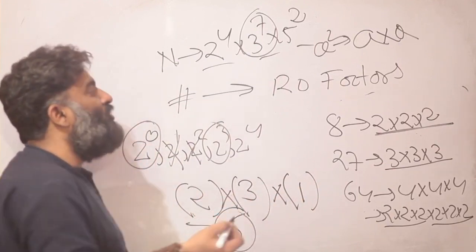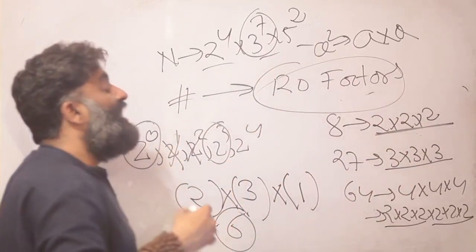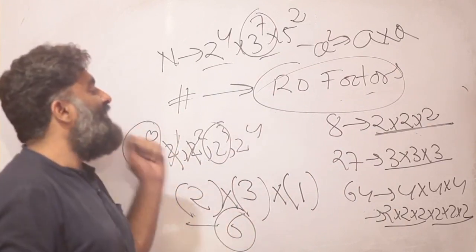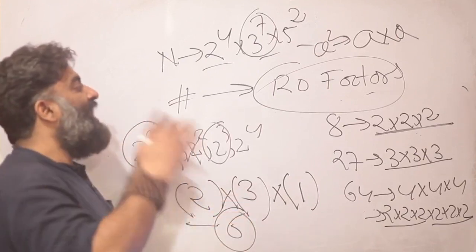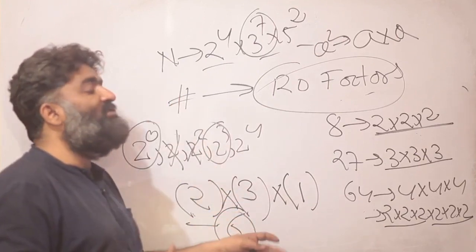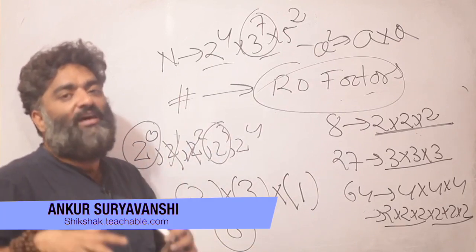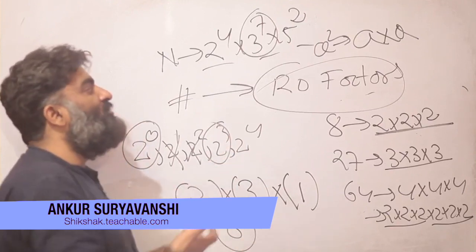What are we talking about? We are talking about out of those 120 factors, how many were perfect squares? We were looking at that a minute back. And now we are looking at how many of them are perfect cubes, right? And all of it comes from the fundamentals. And the fundamentals is like 20 minutes of work. So please do try and master it, because then as you see, it just becomes very easy. It can be done orally almost.